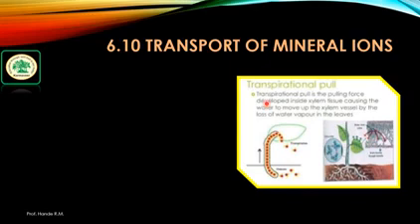The diagram shows the transpiration pull. It is the pulling force developed inside the xylem tissue, causing water to move upward in the xylem vessel by the loss of water vapor in the leaves.